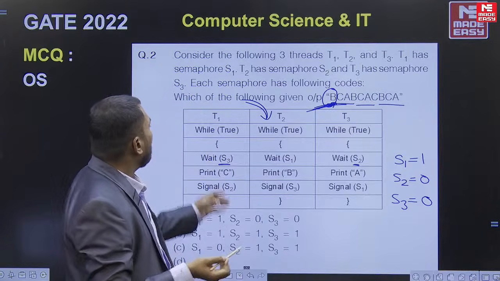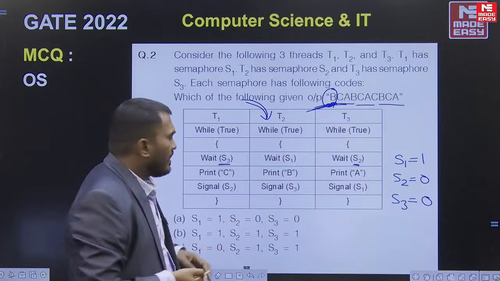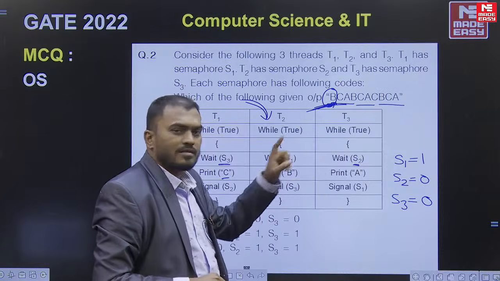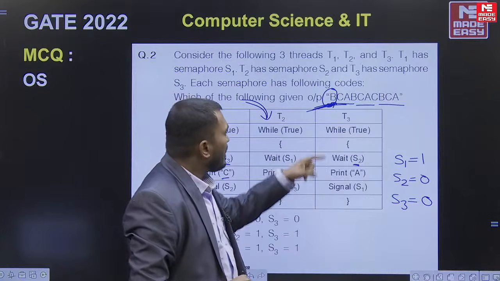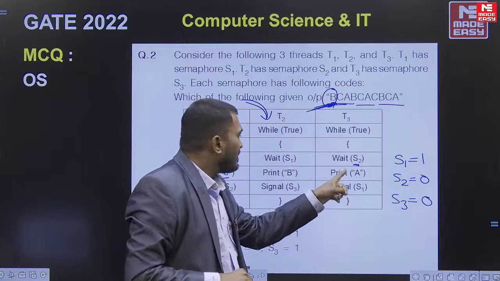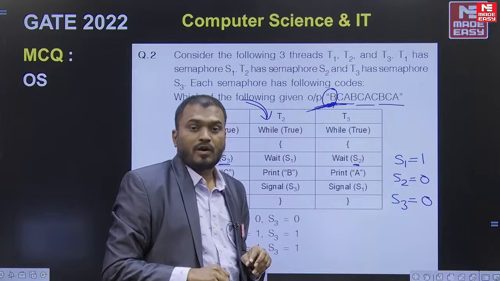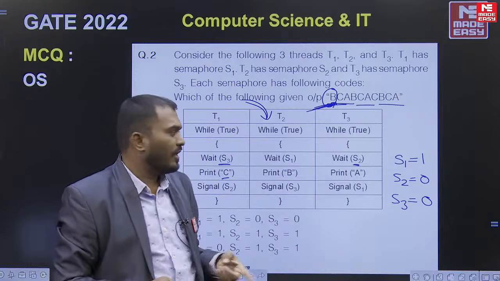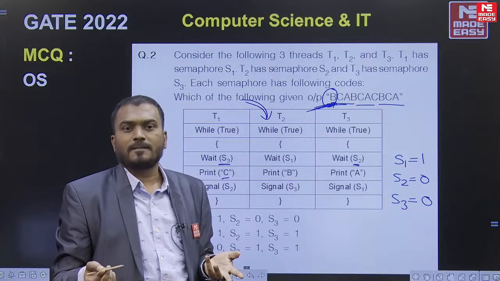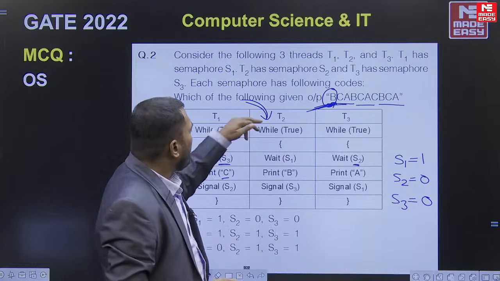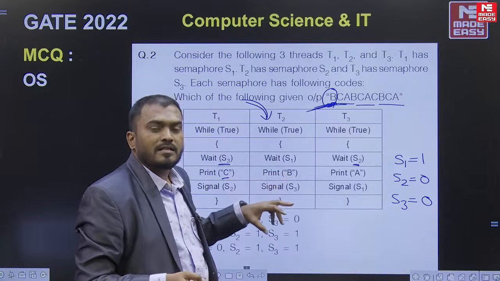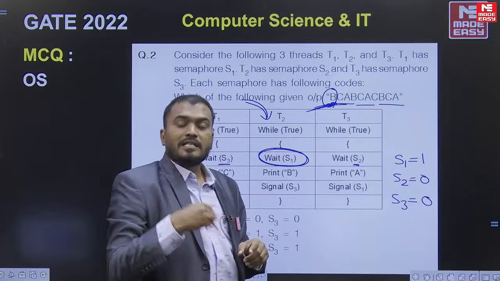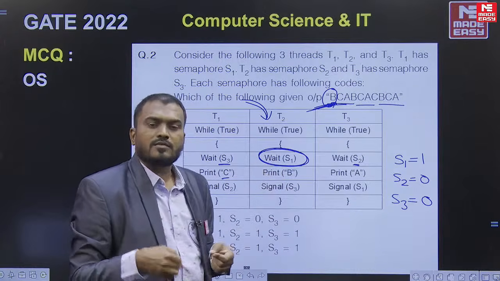There is a chance that T1 may start first and print C first. If S2 is also 1, there is a chance that T3 will execute first and A will be printed first. Because if the semaphore value is 1, the down operation will be successful, the wait operation will be successful. So if you want to print B first, only this wait operation should be successful initially.